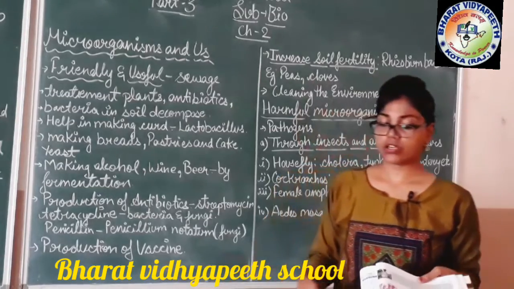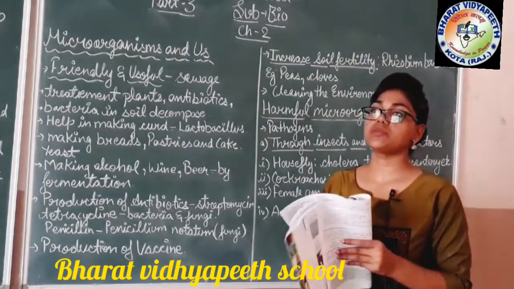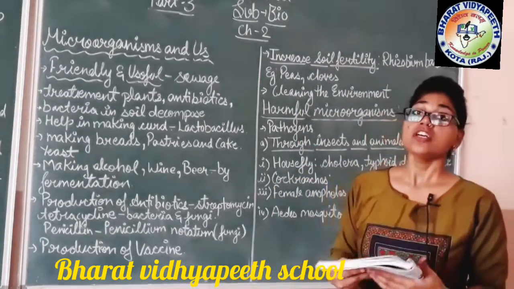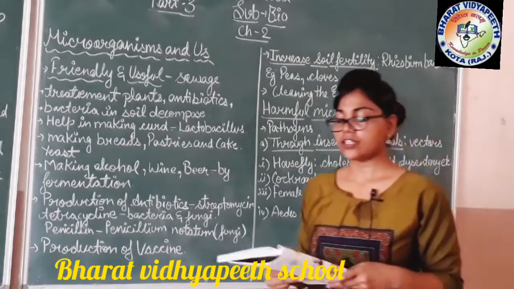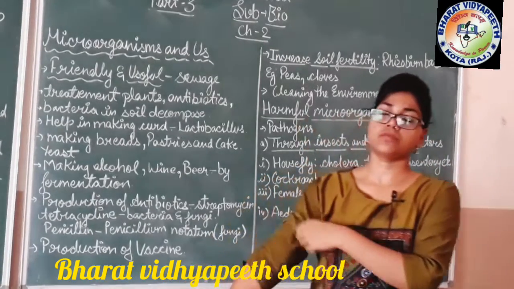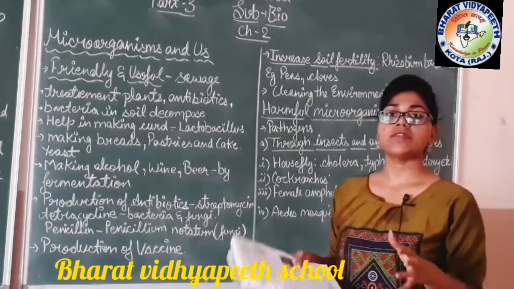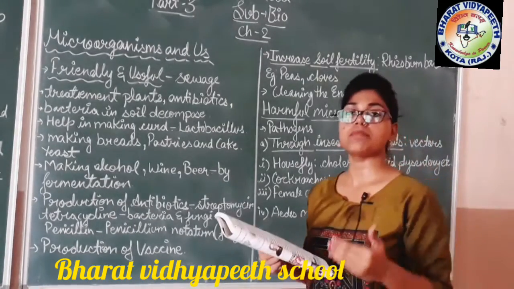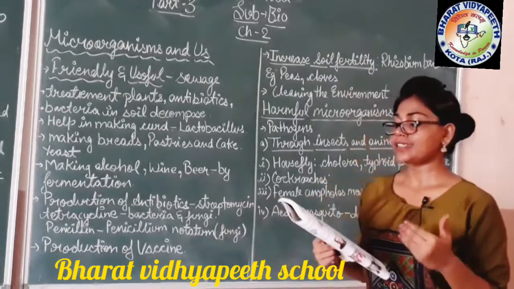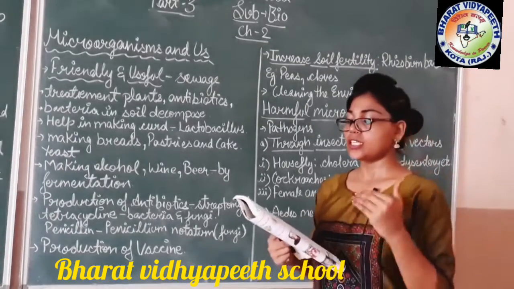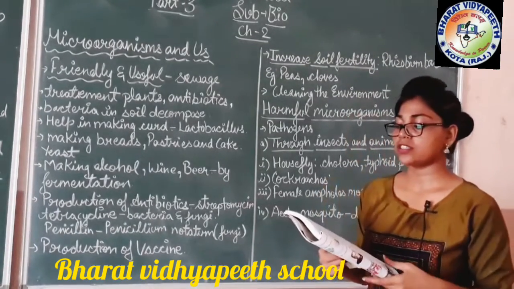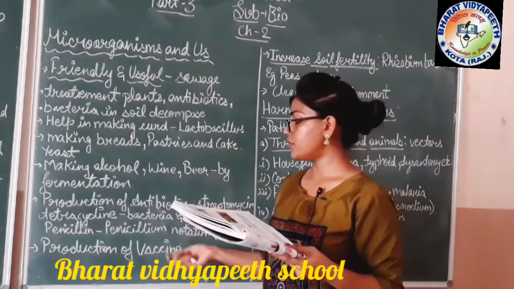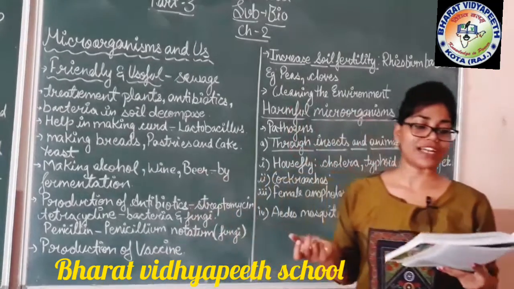And the next thing microorganisms do for us is production of vaccines. There are many types of diseases which require vaccination. So in early childhood, vaccination is given to the child so their body can resist some diseases, like chicken pox. This type of disease is overcome with the help of the vaccine.